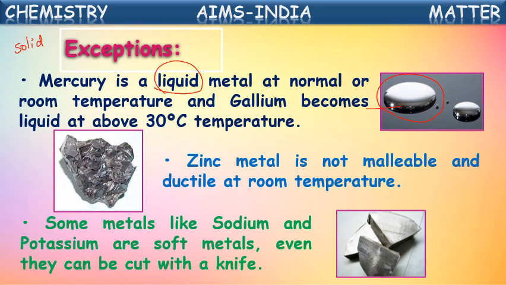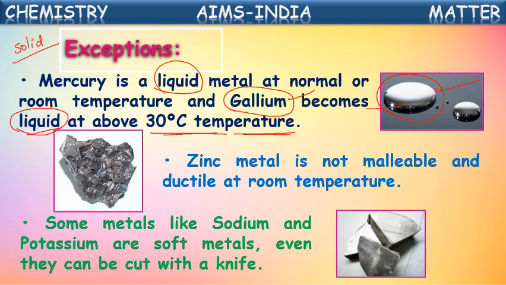It is an exceptional case. And gallium, which is also a metal, should be a solid, but it melts into liquid at above 30 degrees Celsius. These are the exceptional cases.